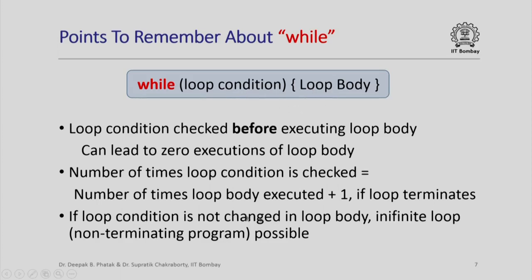You will get effectively what is called an infinite loop or a non-terminating program. So you must be very careful when you are using while loops to ensure that the loop body does indeed change the loop condition so that you can finally exit from this loop. Of course, there are situations where we might want the program to loop a very large number of times or even infinitely many times, but these are special cases of programs which we will see only later in the course.